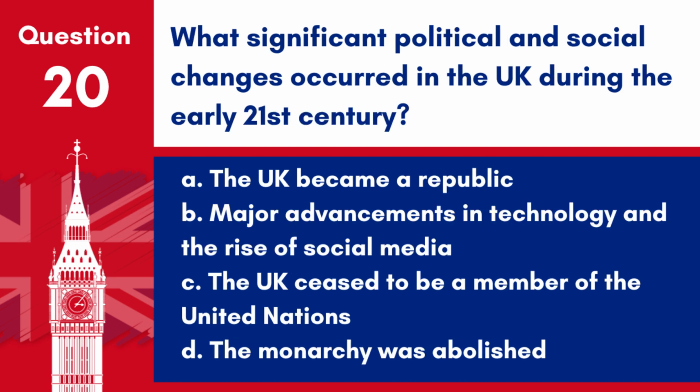Question 20. What significant political and social changes occurred in the UK during the early 21st century? A. The UK became a republic. B. Major advancements in technology and the rise of social media. C. The UK ceased to be a member of the United Nations. D. The monarchy was abolished.